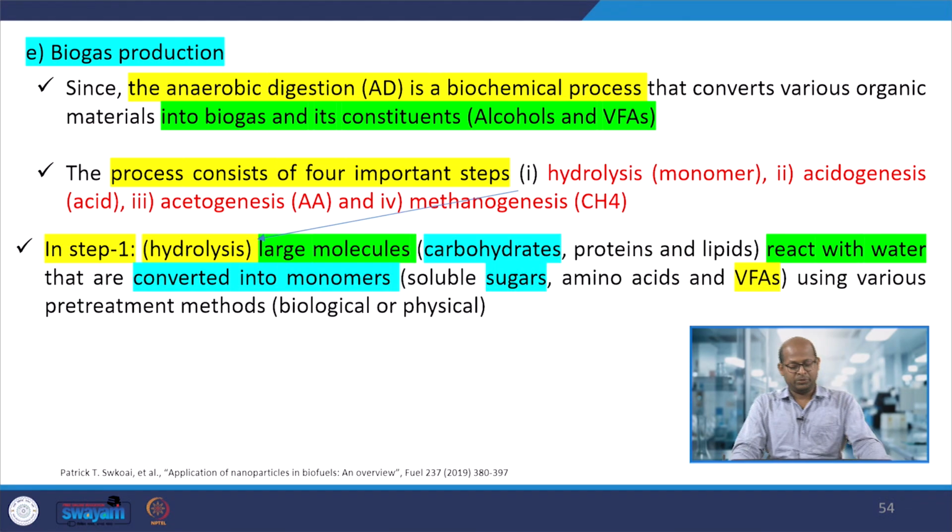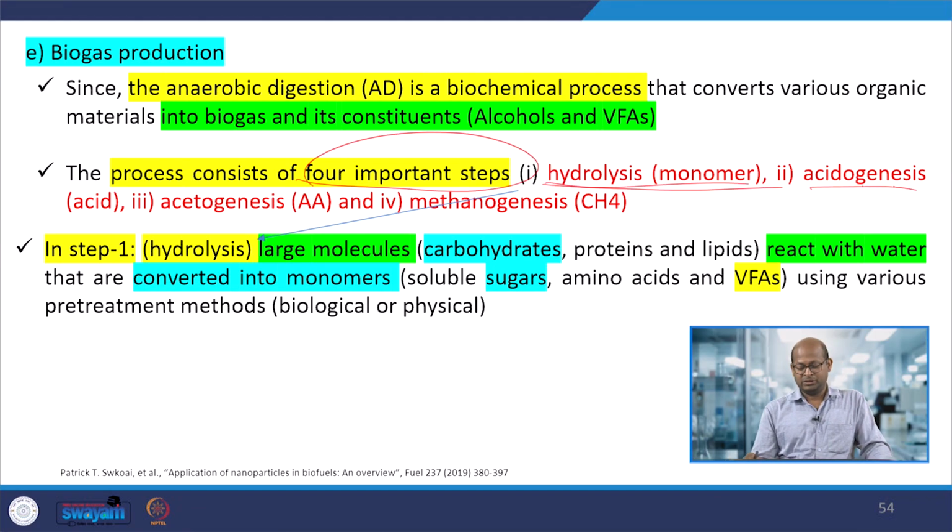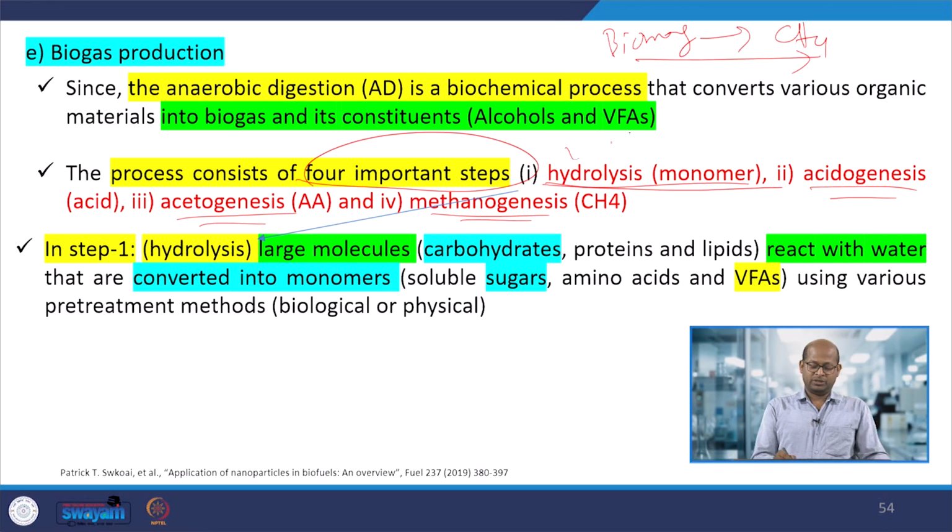Here this is the anaerobic digestion process. Here also different types of biomass we can use, and that biomass would be digested in the presence of nanomaterials, and different types of microorganisms we can also use. In this particular process it is digested in different steps. Particularly, biomass would be converted into CH4, the main constituent in biogas. There are four steps: the hydrolysis process, acidogenesis process, acetogenesis process, and methanogenesis process.